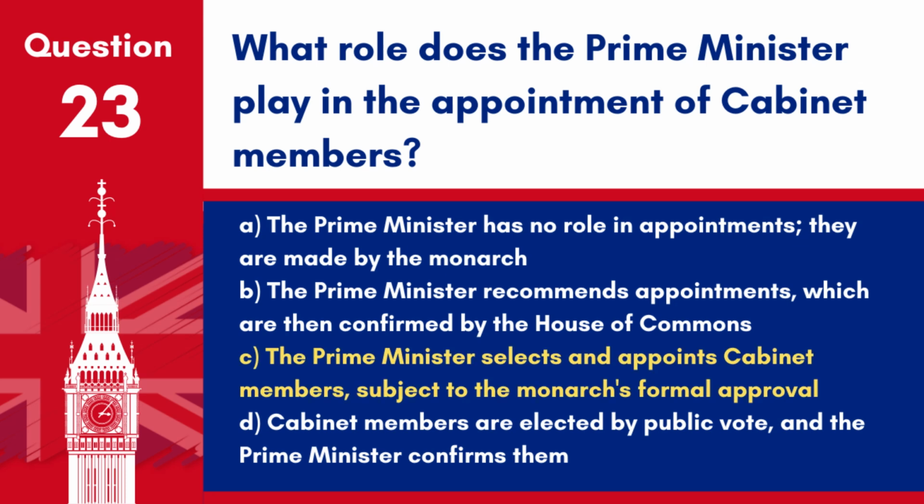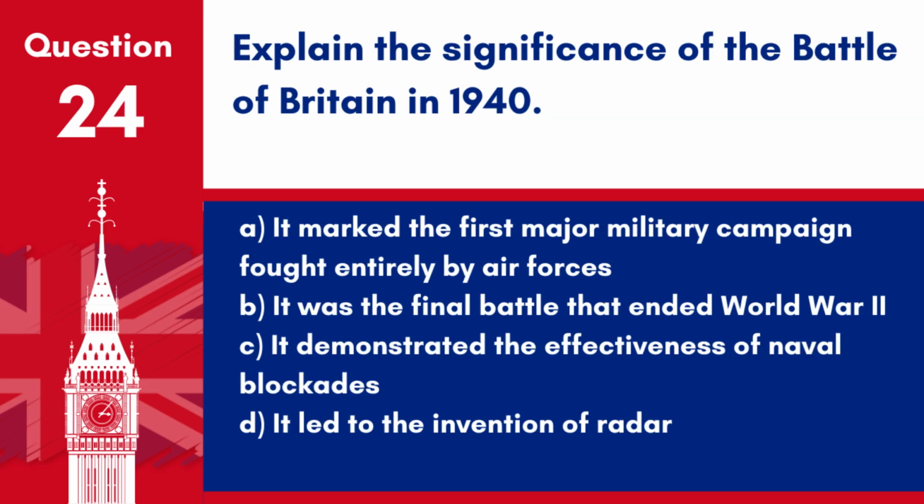Answer C. The Prime Minister selects and appoints cabinet members, subject to the monarch's formal approval. The PM plays a crucial role in forming the cabinet by selecting members, generally from among the MPs and lords of their political party. Question 24. Explain the significance of the Battle of Britain in 1940.